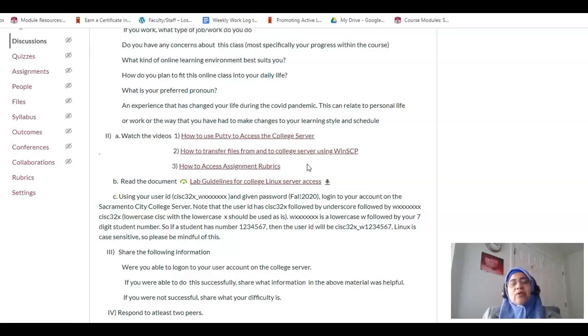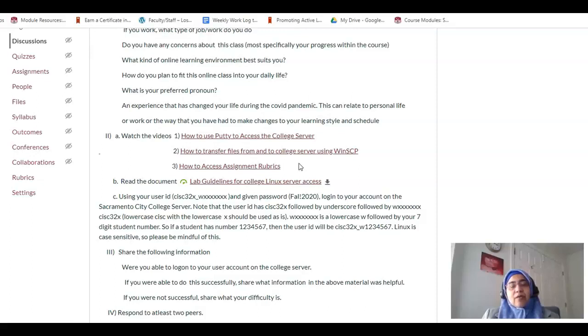The second thing that we are going to be doing is accessing the college server. So here are 3 steps on how you can connect to the college server and how you can transfer files to the college server and back to your device. I would strongly encourage you to watch these videos and become very familiar with the procedure, because this is what you're going to be doing for your labs. You will be doing your labs on the college server, and therefore you need to be very comfortable, if you are not already, so make sure that you give yourself sufficient runway to practice doing all of this.